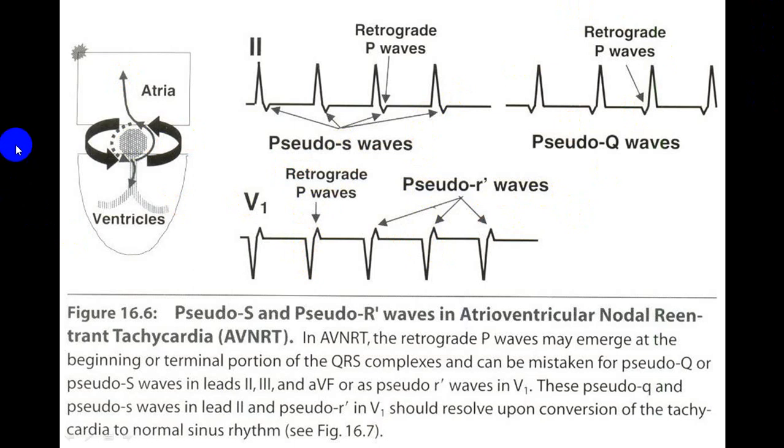Do remember this. We always calculate RP interval. Here you calculate RP interval. Here it will be PR interval. But this will be almost close to less than even 1 small square. So that is typical of AVNRT, atrioventricular node re-entry tachyarrhythmias.